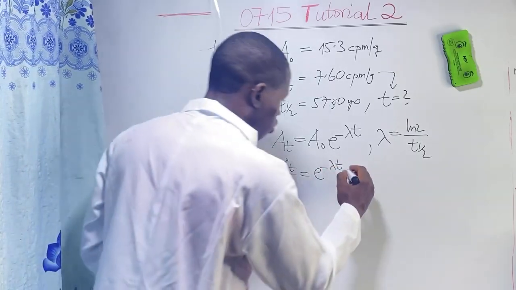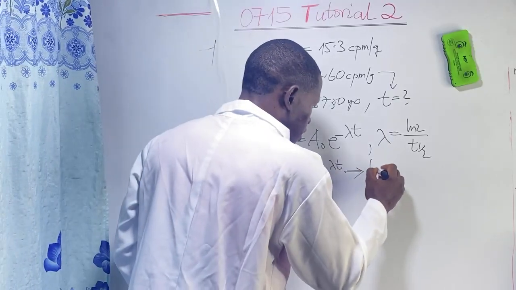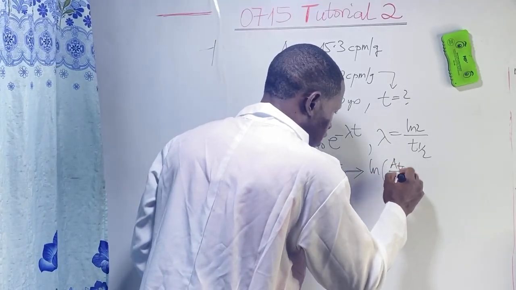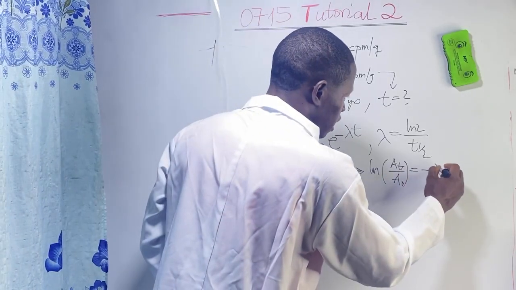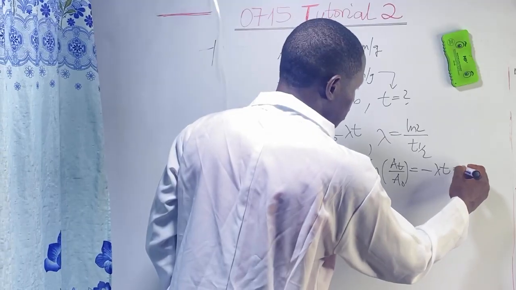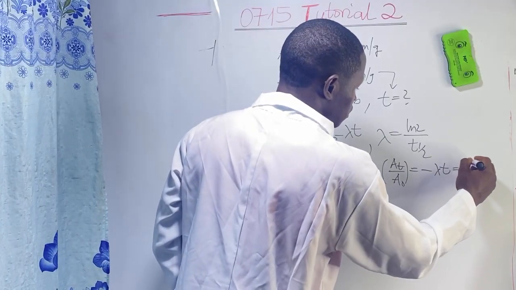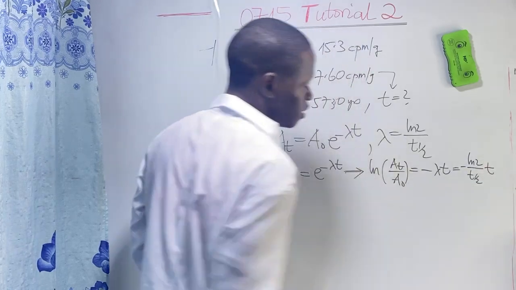We apply the natural logarithm on both sides: ln(A_t/A naught) equals minus lambda t. What is lambda? Lambda is ln 2 over t half. So minus ln 2 all over half-life times the time.